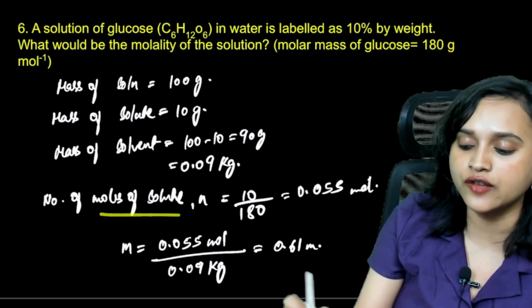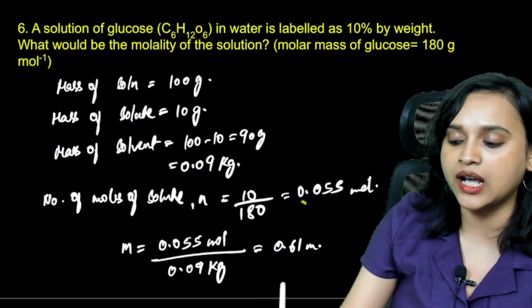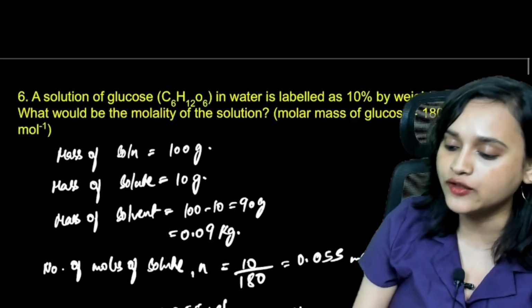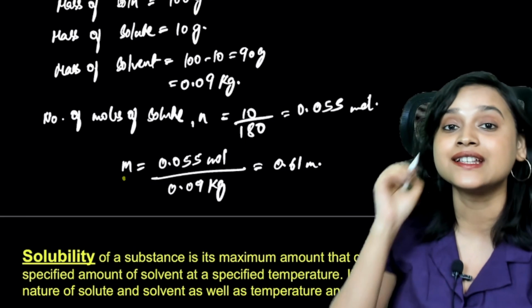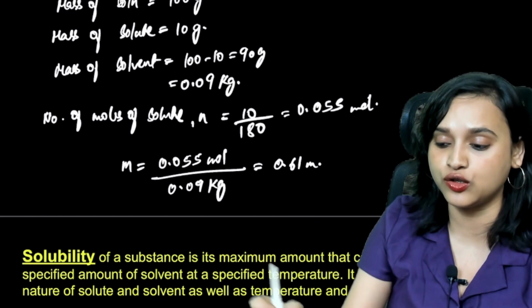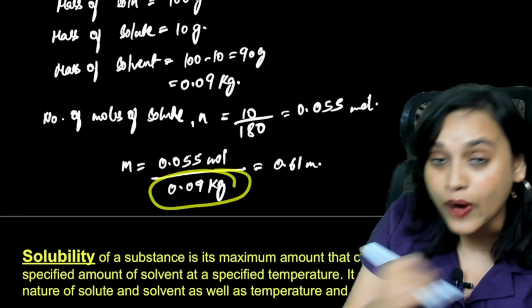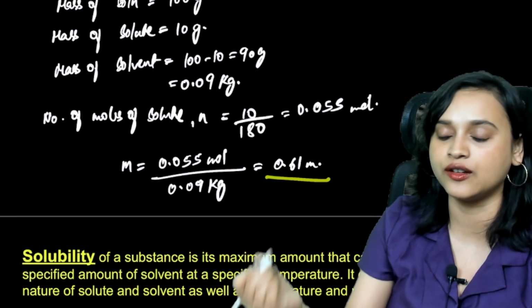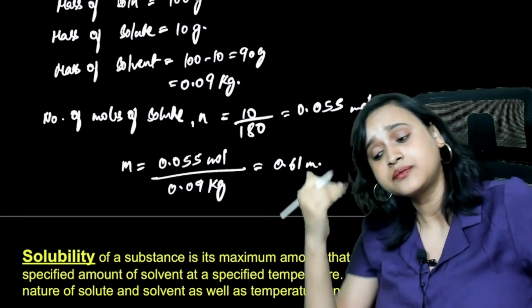Now number of moles of solute, n, is equal to 10 divided by 180. So it will become 0.055 mole. And now what do you have to calculate? You have to calculate the molality, isn't it? So molality, small letter m, is equal to how much? Number of moles divided by weight, 0.09 kg. And if you calculate this, you will get 0.61 molal. And that is the correct answer.